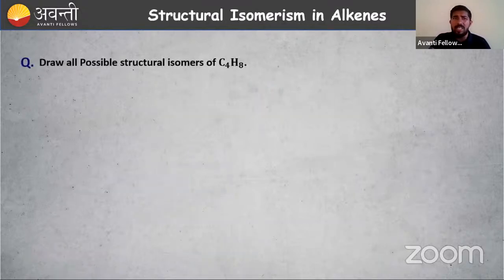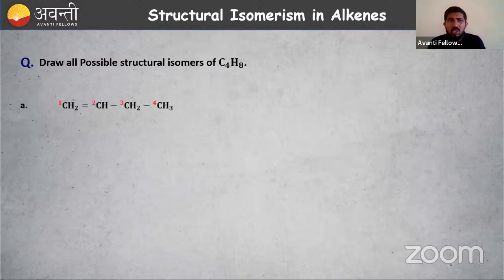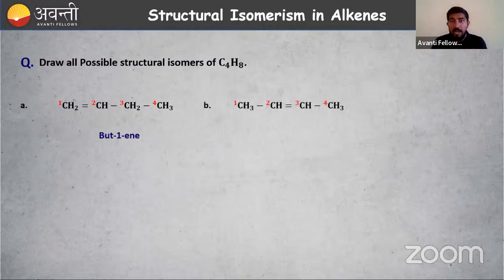Structural isomerism in alkenes. First, you have to draw all the possible structural isomers of C4H8. What is C4H8? That is but-1-ene, or butene. So how to draw that? You have already studied this, so I will directly give you the example. First one, here the position of the double bond is first. The name is but-1-ene.